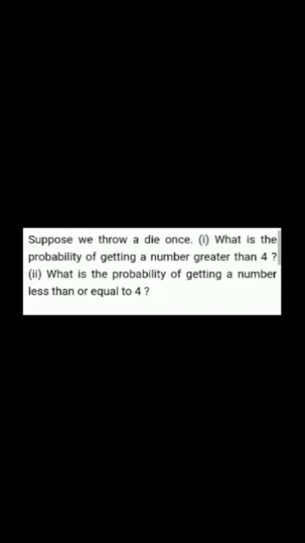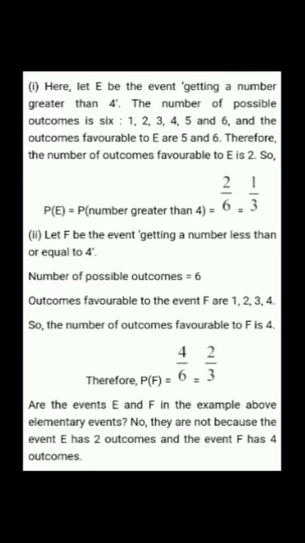For the probability of getting a number greater than 4, the favorable outcomes are 2, getting the numbers 5 and 6, and the total number of possible outcomes is 6, so the probability is 2/6. In the second question, getting a number less than or equal to 4, the number of possible outcomes is 6 and the favorable outcomes are 1, 2, 3, 4. Hence the probability will be 4/6, which is equal to 2/3.